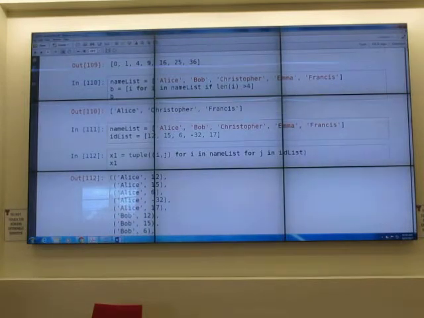Okay. So ID is a list. Name is a list. I try to match a list with each of these IDs. So I should have a list 12, a list 15, a list 6, a list minus 32, a list 17, which I have from here, right? So to do that, I do tuple.